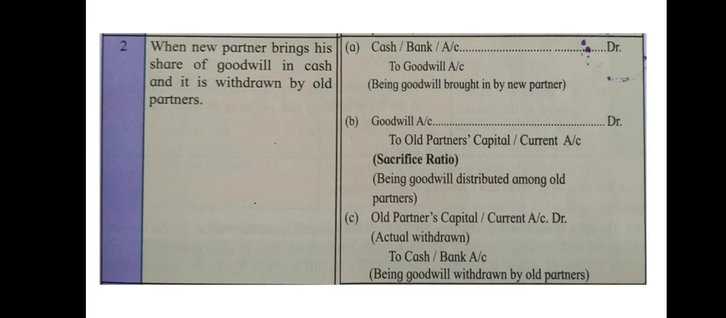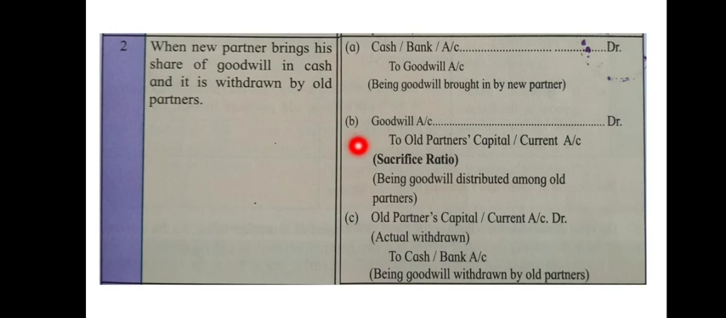Next condition, when the new partner brings his share of goodwill in cash and it is withdrawn by the old partners. In the prior entry, it was retained in the business, but here it is withdrawn by the old partners. First of all, same thing, when the goodwill is brought in by the new partner, cash or bank account debited to goodwill account. This is same as the first we did. Writing the narration being goodwill brought in by the new partner.